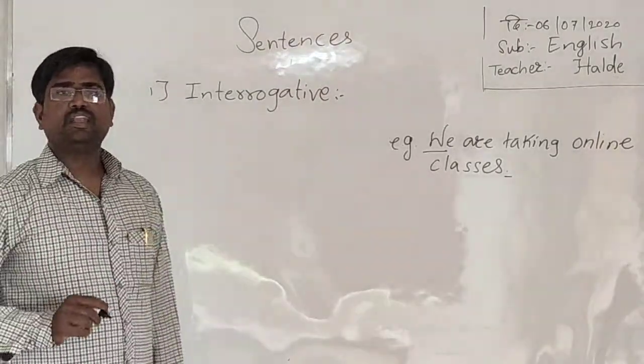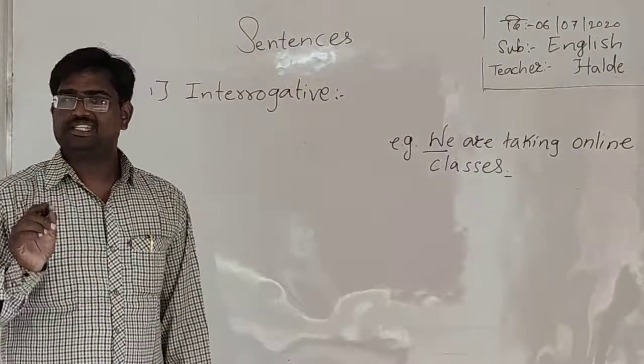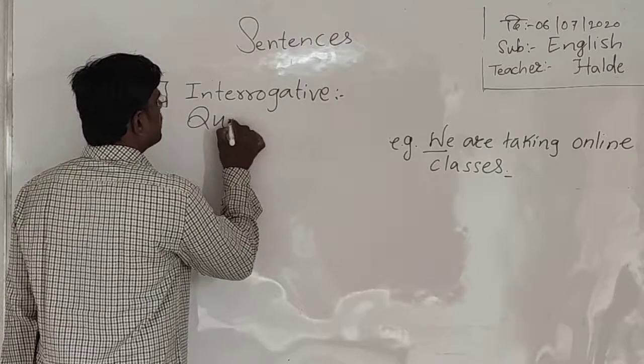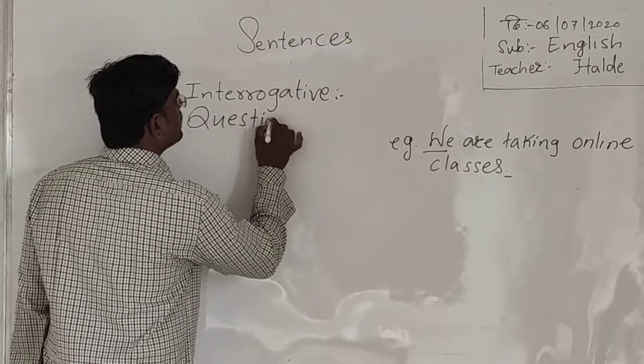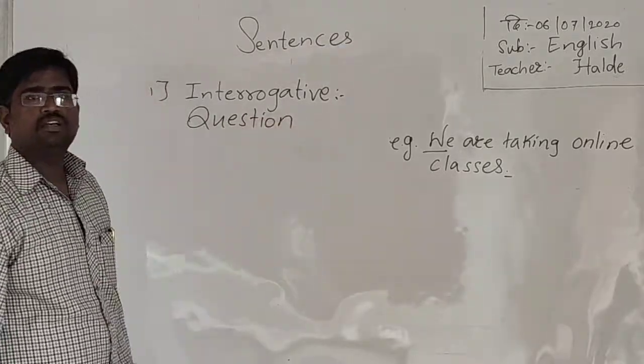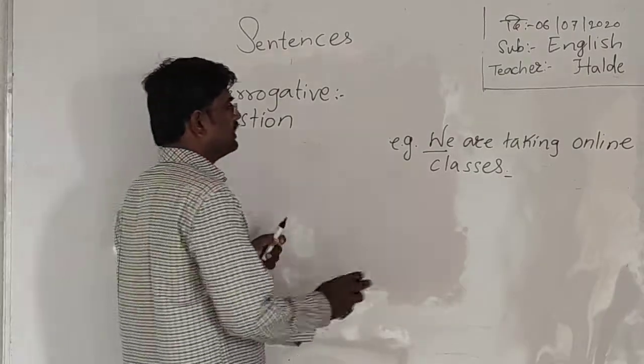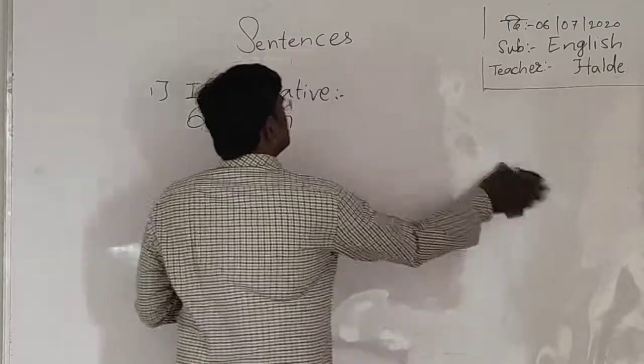As I told you, an interrogative sentence is also known as a question. Now, how is a question made?